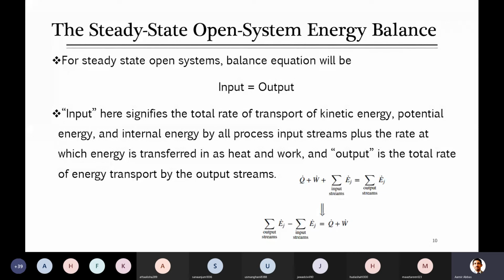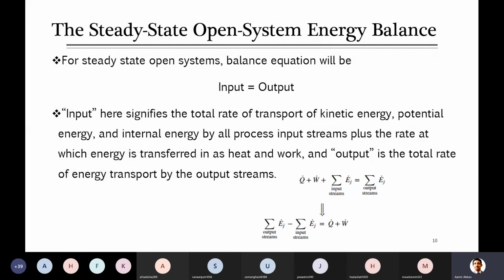So there is no accumulation of material, and when there is no accumulation of material, at the same time there is no accumulation of energy in these systems. Later on, in the next lecture, when I explain the unsteady state system, I will show you how energy accumulation takes place there.